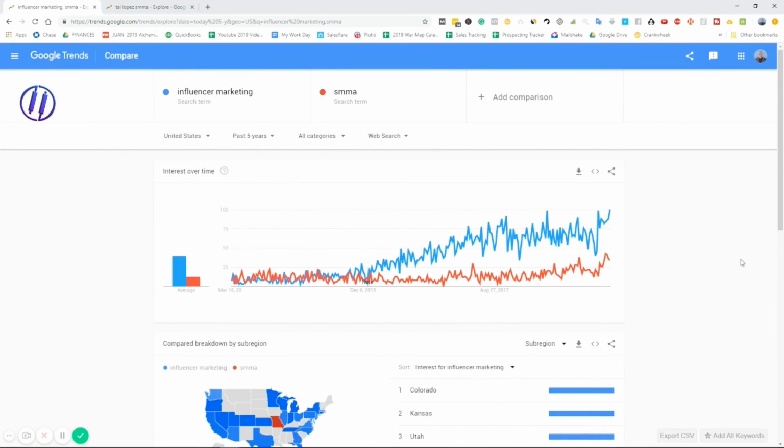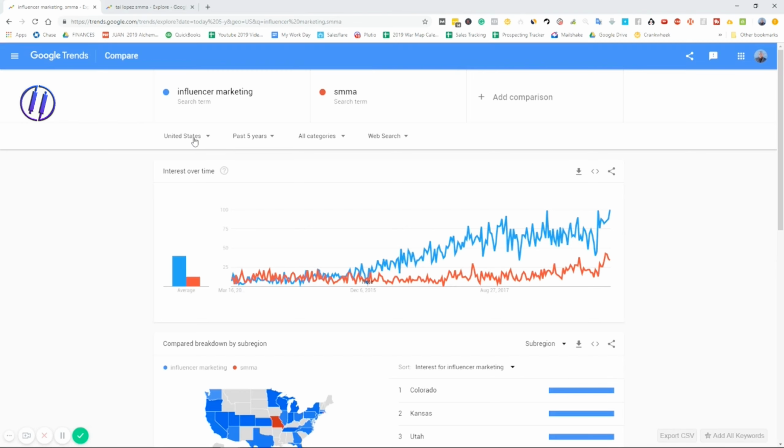So again, this tool is just to give you a general overview and outlook of a particular market, particular search queries, to find out what your audience, what your customer base is searching, what they're looking for, so that you can essentially give them what they want, right? But for more in depth, let me give you an example of how I use this, and the best way to utilize this in conjunction with a keyword research tool.